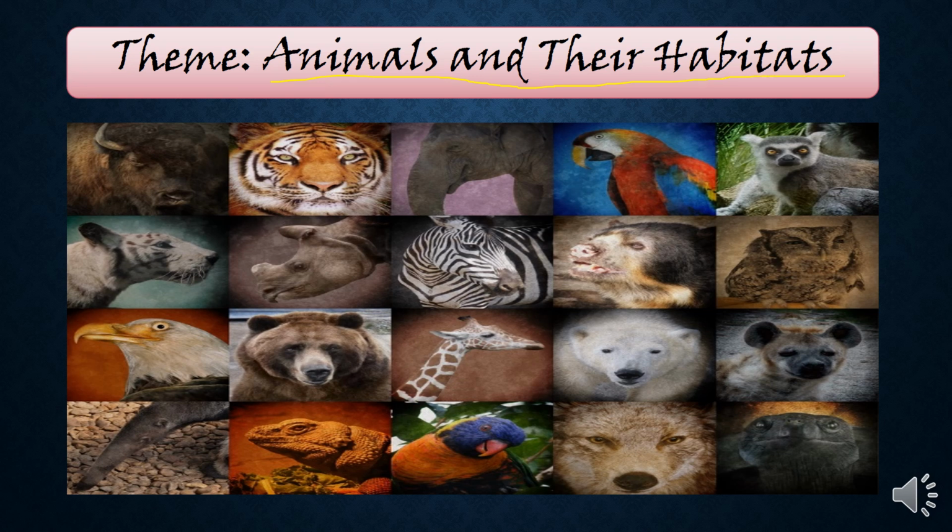It means it's talking about animals and the places where they live. When I say animal habitats, it means I am talking about the places where animals live, either in the ocean, in forests, anywhere else. So habitat is the place where an animal lives. So in this theme, we are going to discuss where animals live, the issue of animals' habitats, the vocabulary words, and one comprehension skill, which is facts and opinions.